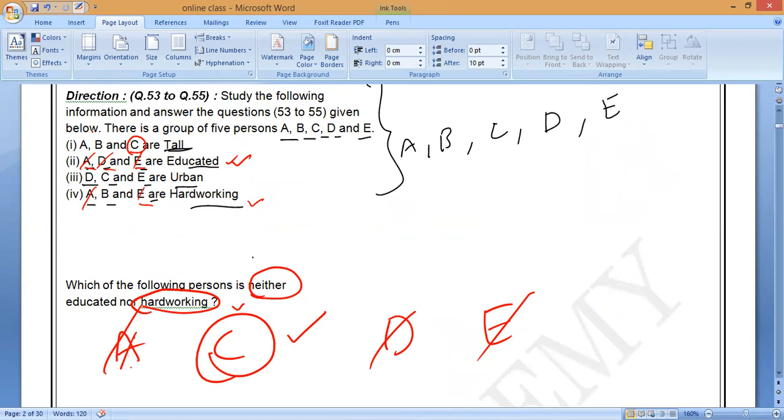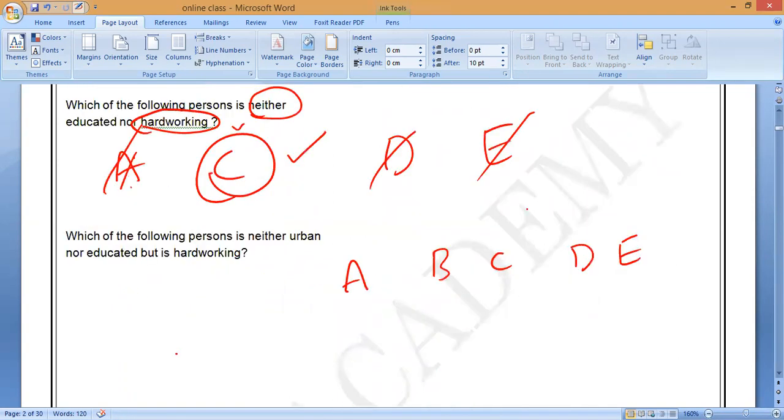You can check it. First, the hardworking persons are A, B, E. So consider A, B, E. Do you understand it? A, B, E are the hardworking persons. They must be in the hardworking group. So definitely the answer may be A, B, or E. But the options are saying C and D, so we are eliminating C and D. Correct or not? Yes, sir.